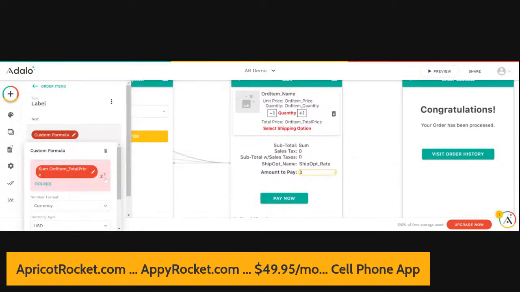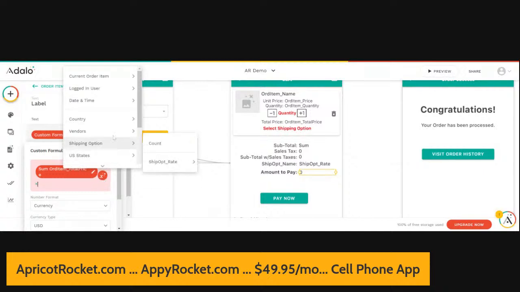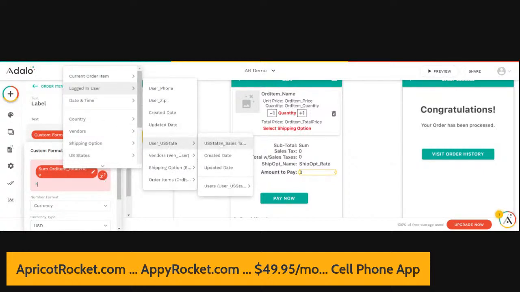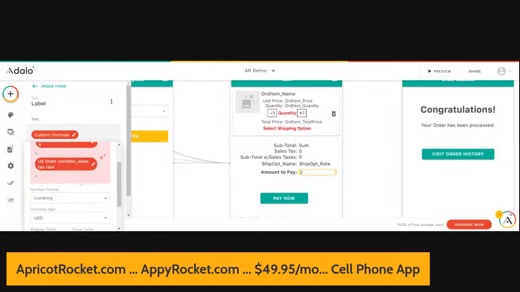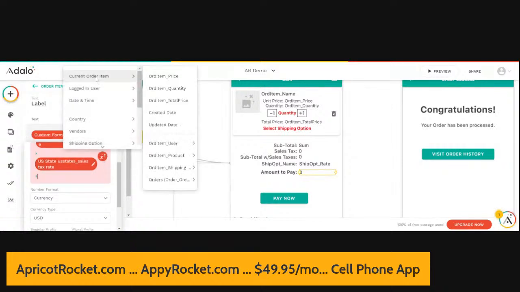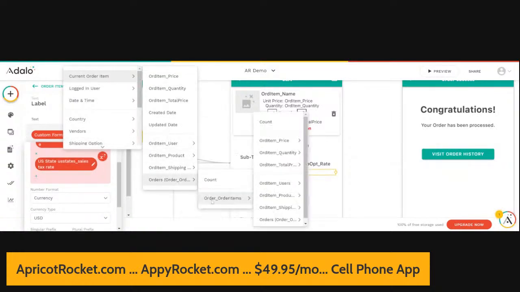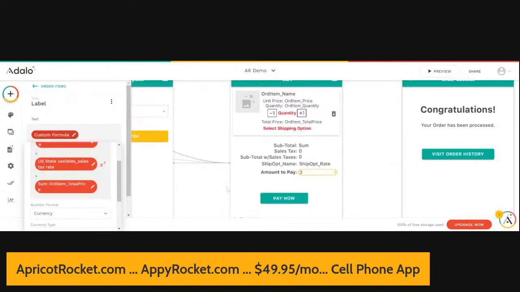If you've been watching, you know that sometimes the functions don't really show up. So I'm going to click now. We're going to multiply this times the logged in user state sales tax rate. Now I'm going to put my cursor behind, so those two become an operation with a value. Now plus, we're going to add the current total order item total price sum,